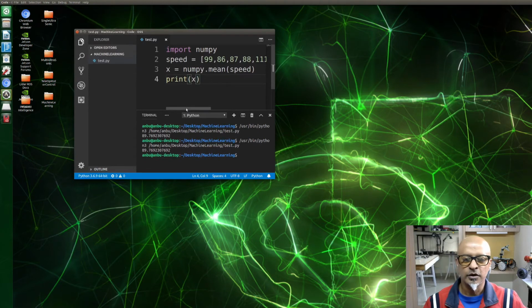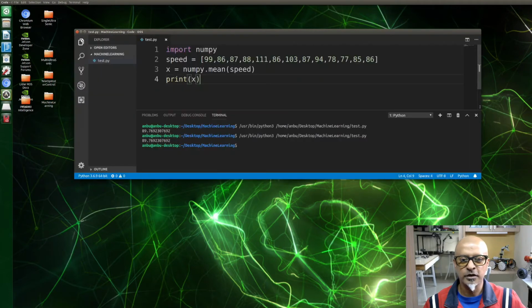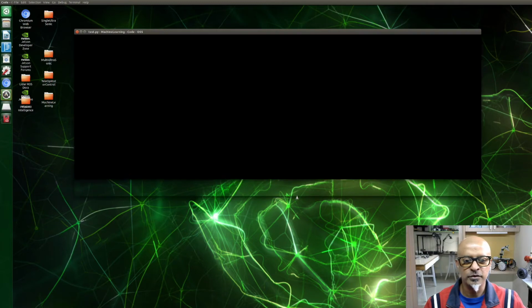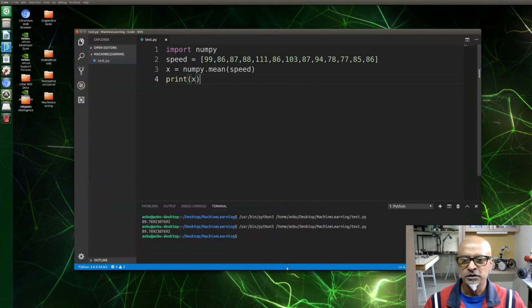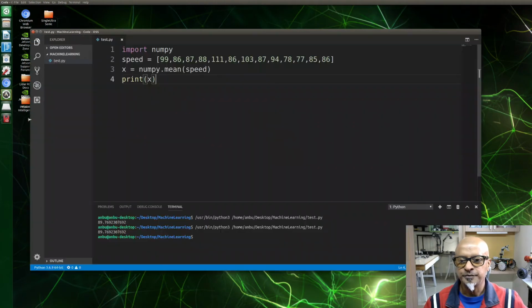Okay, there you go. At the bottom, in the Visual Studio terminal, it should show the output. Why is my screen behaving so odd? Okay, there you go. I hope you guys can see at the bottom.